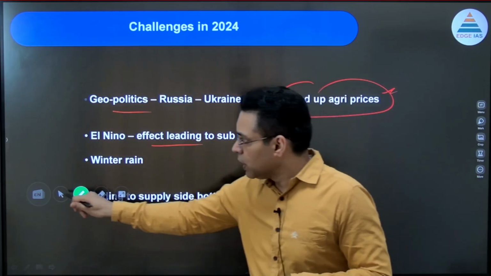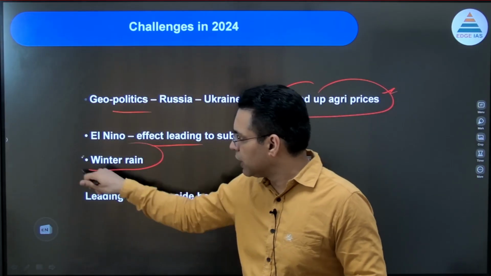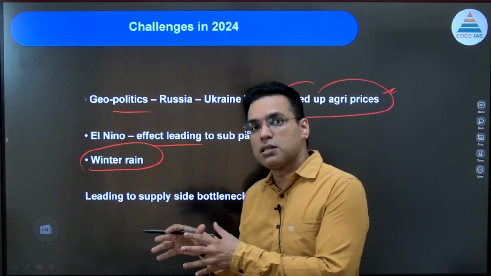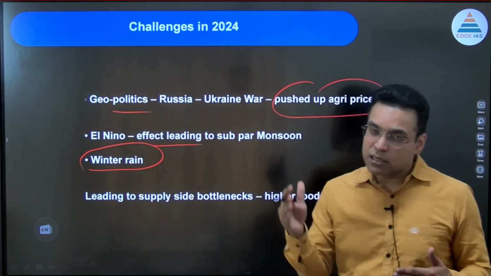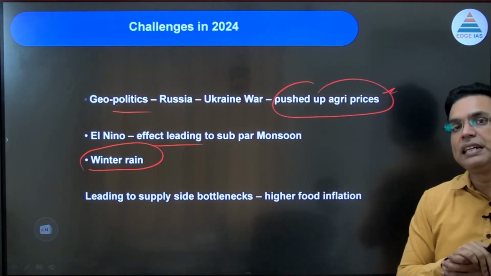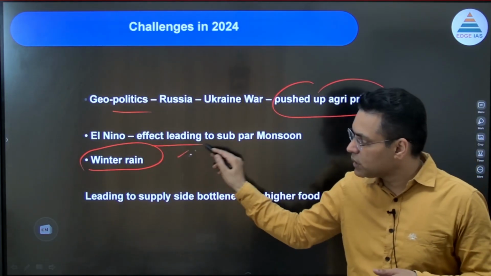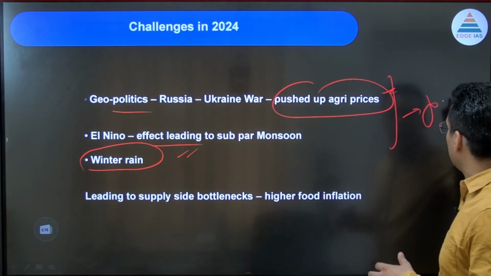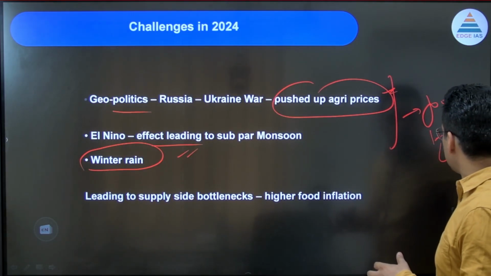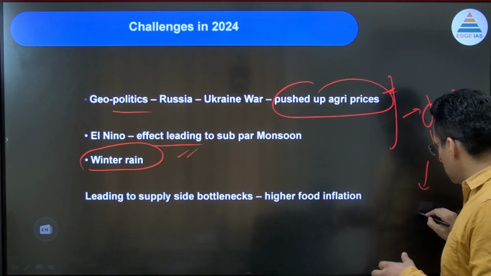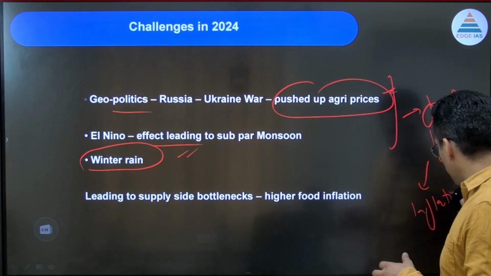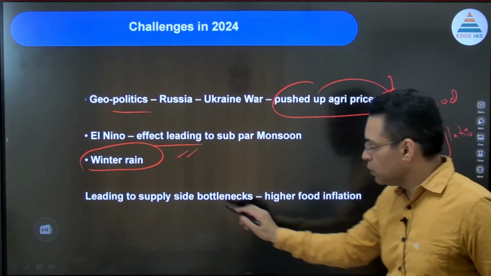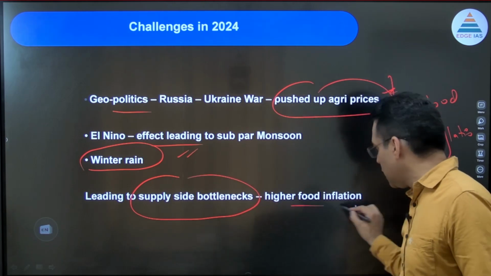Then winter rain. Because of abnormality of the rainfall, the food prices are affected again. Winter rain happens on the eastern coast of India when the monsoon retreats. So this is also a challenge. All of this has led to a situation where food inflation has gone up, and because of the food inflation, overall inflation has gone up. इनफ्लेशन भी ऊपर हो गया है. Okay, so there is a supply side bottleneck leading to higher food inflation.